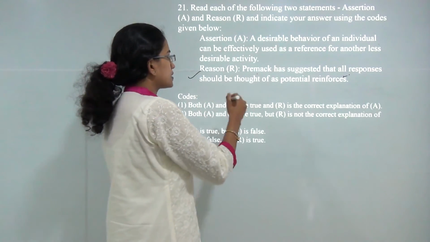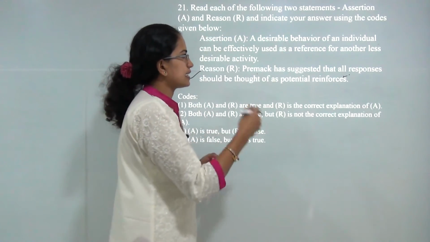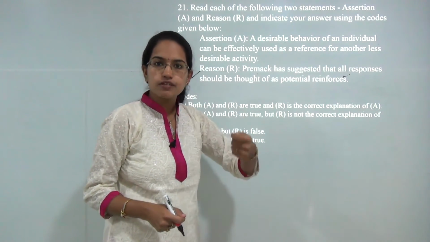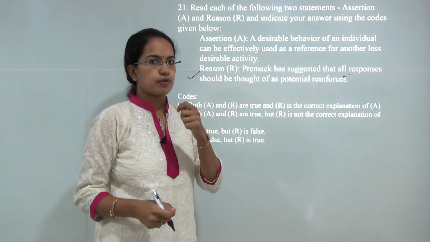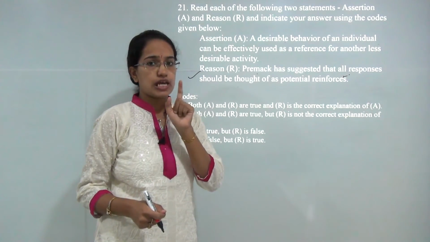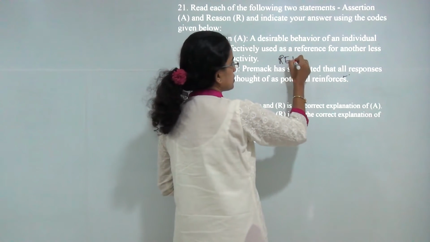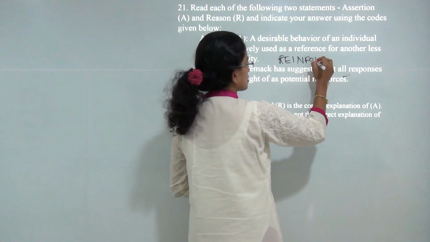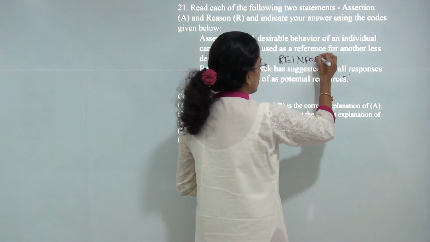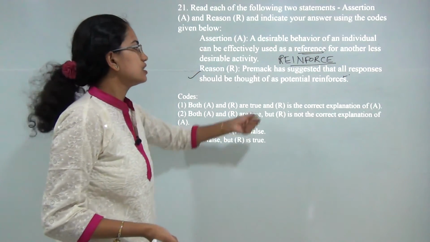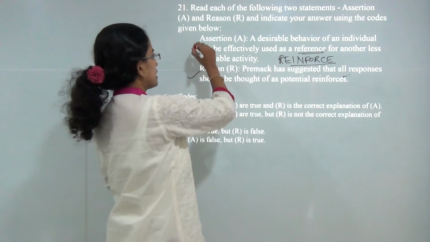So when I am trying to explain Premack's principle, Premack said that a more desirable behavior will reinforce a less desirable behavior. It will not be used as a reference, rather it will reinforce. So if there were the word reinforce or reinforcer here, then the assertion would be correct.